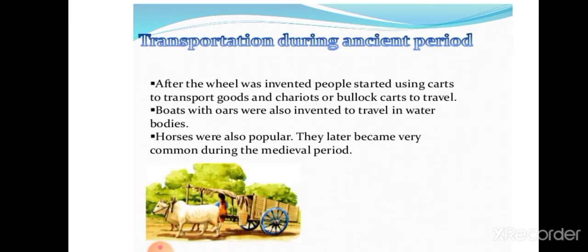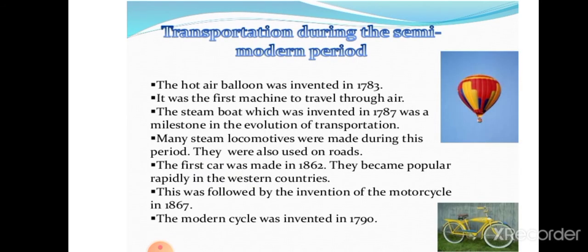Now, transportation during the ancient period. After the wheel was invented, people started using carts to transport goods, pulled by carriers or bullocks. Boats with oars were also invented to travel in water bodies. Horses and bullocks were also popular for movement. Transportation during the semi-modern period. After the ancient period, there is a semi-modern period. The hot air balloon was invented in 1783. It was the first machine to travel through the air.